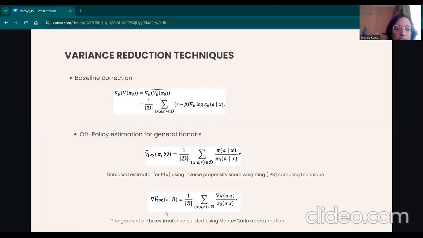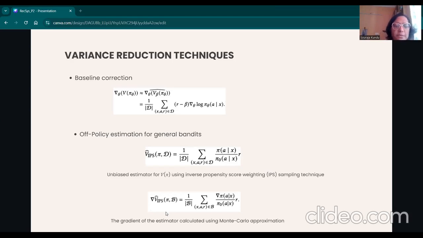In on-policy learning, deploying the policy pi is a costly as well as risky prerequisite for estimating V pi, and hence comes the off-policy learning approach, where an agent learns a policy called the target policy pi by using data collected from a different policy, which is called the behavior policy pi naught.